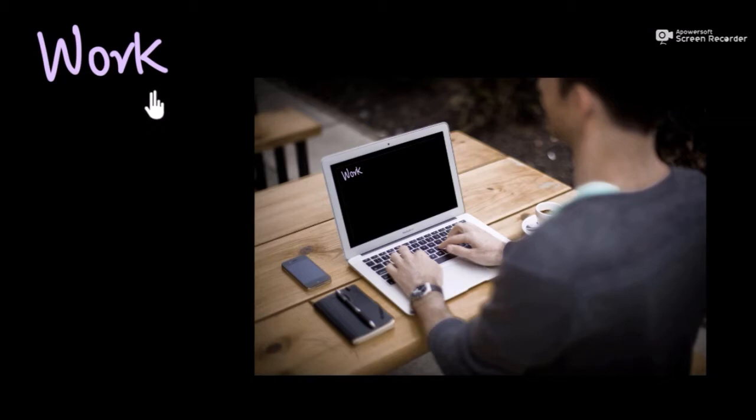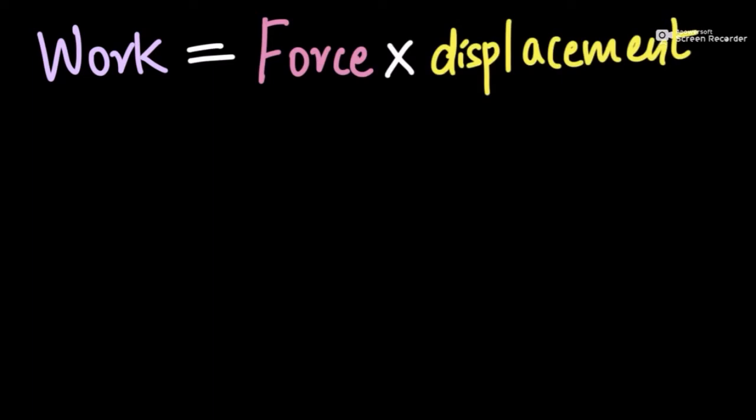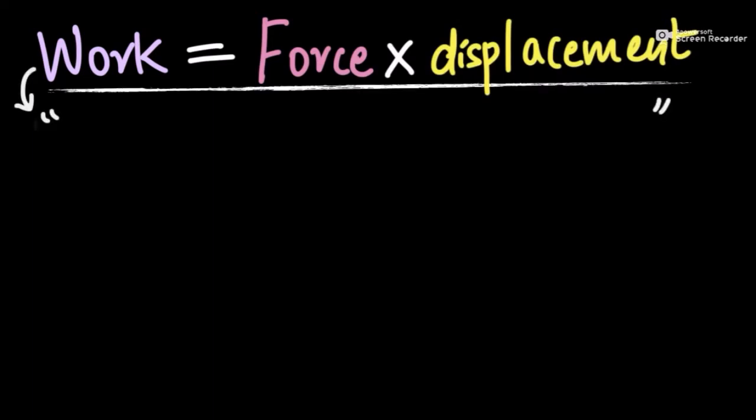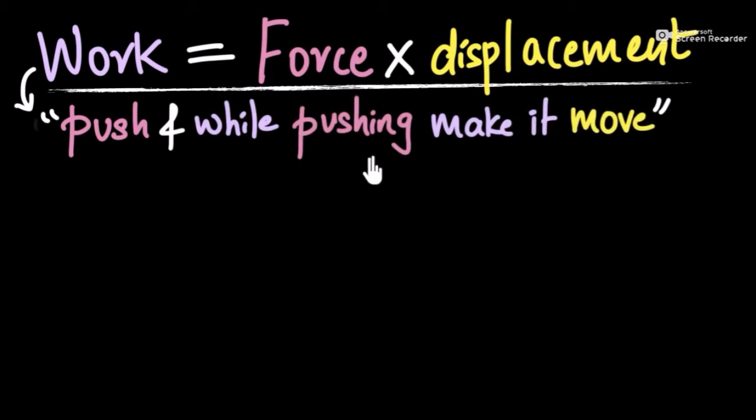So, according to physics, work done on an object is equal to force applied on that object multiplied by displacement of that object. This means that if you want to do work, first you need to push or pull on it because you need to provide a force, and while pushing or pulling on it, you have to make it move. That's the condition to do work in physics.